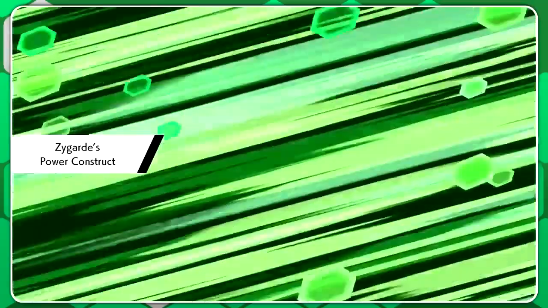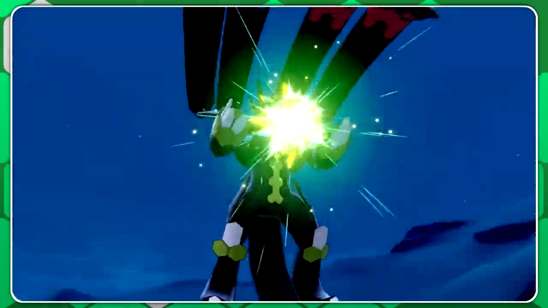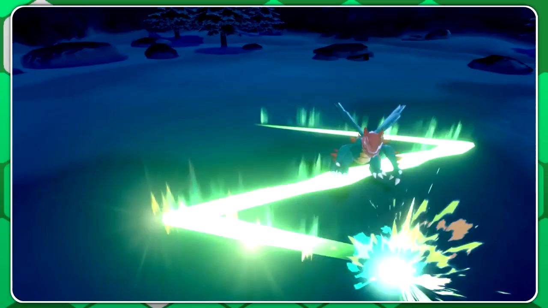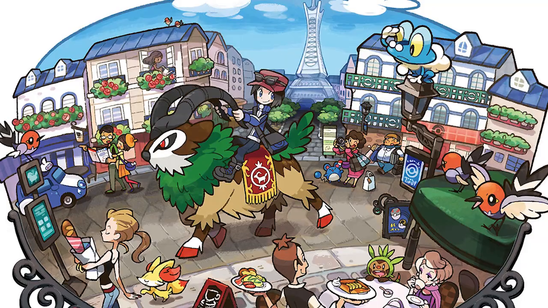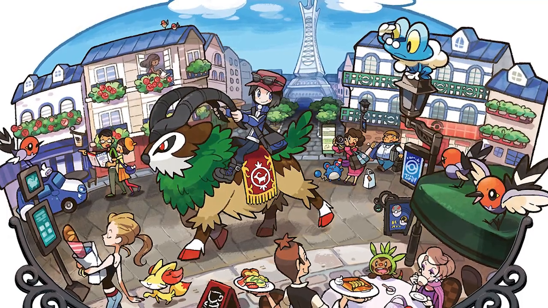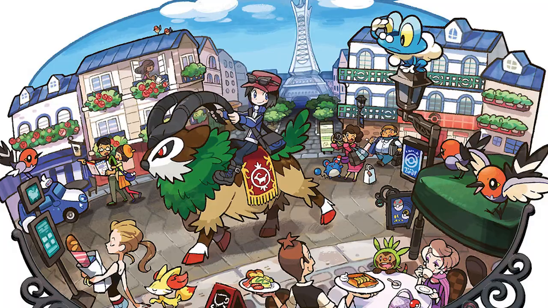This forced coexistence would mess with the ecosystem a lot. Zygarde, being the guardian of the ecosystem, probably wouldn't be too happy about that. I can't really find anything in Pokemon that contradicts this as a possibility, and it also fits extremely well with the historical time period that we're almost certainly looking at. But of course, this is just speculation, and it's entirely possible that I could be wrong.